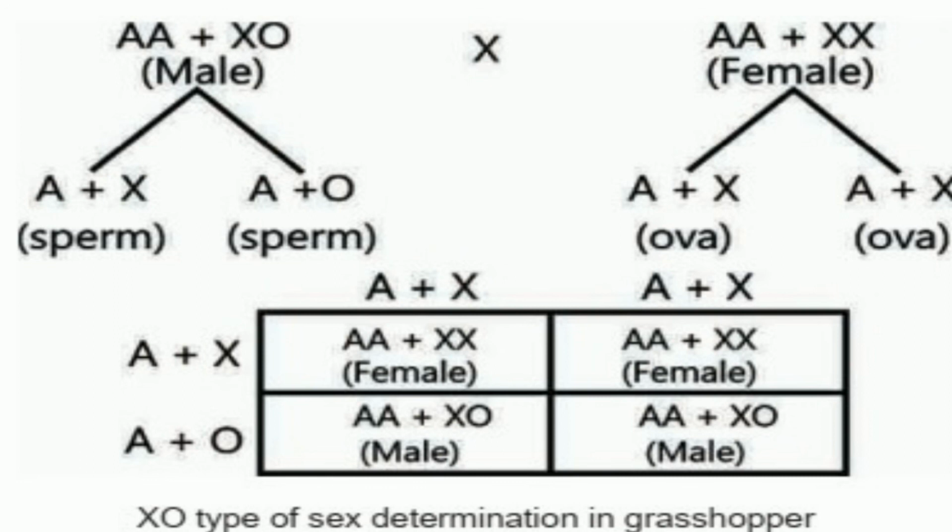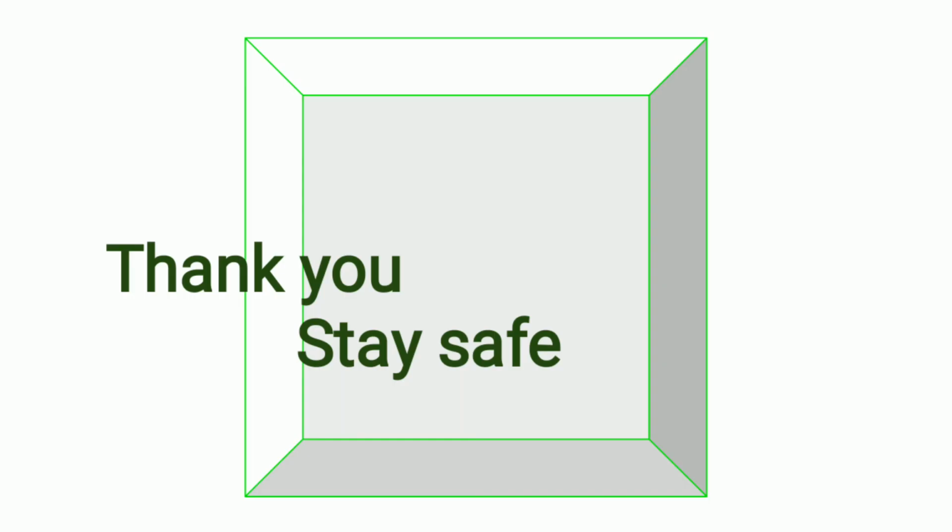Females are homogametic because females have only the XX type of inheritance, and such inheritance was found in grasshoppers and several insects. So this is the way in which sex determination was established.